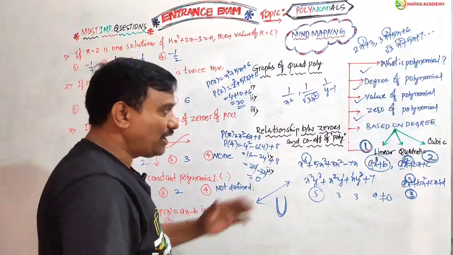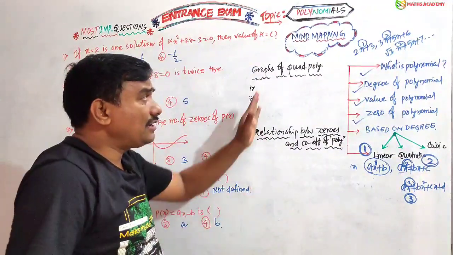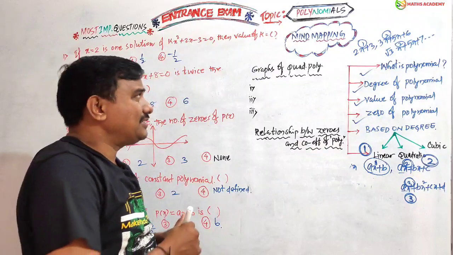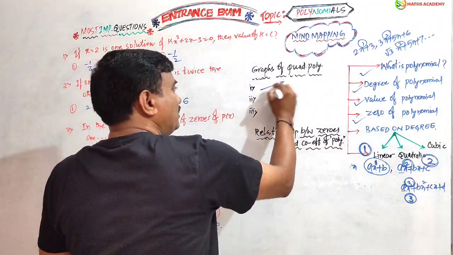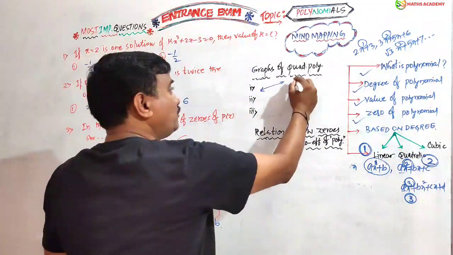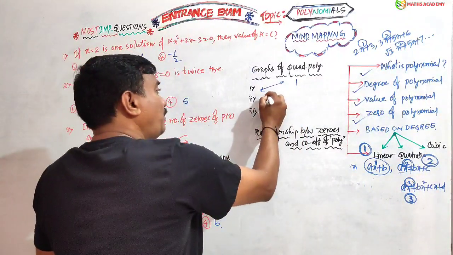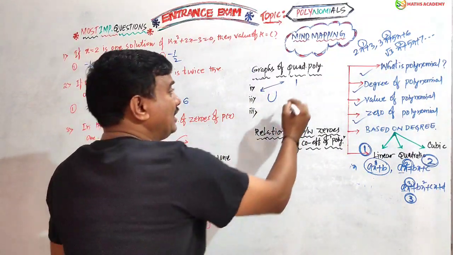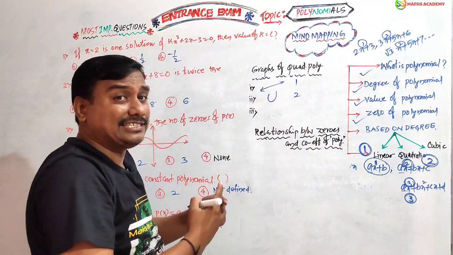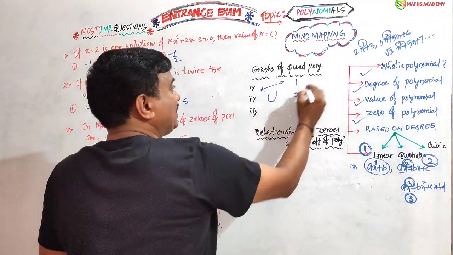Now, one more interesting point here. I have to cover with you the graphs of a quadratic polynomial. The linear polynomial is in the shape of a straight line, and it has 1 zero. The quadratic polynomial is in the shape of a parabola. It has 2 zeros. It will intersect the x-axis at two places, like this.